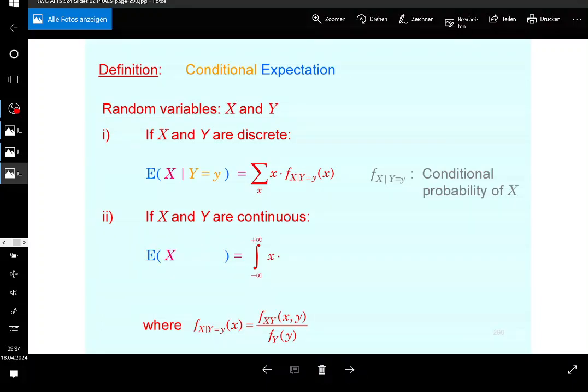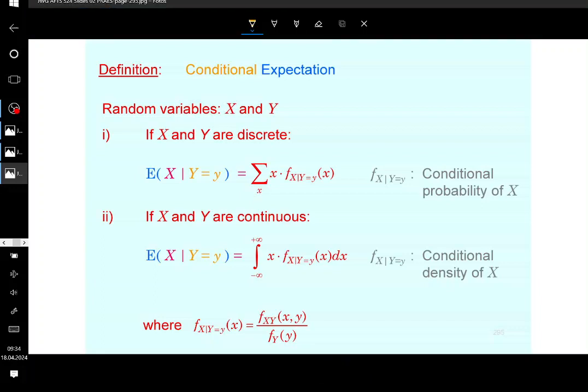Again, let's recall what the expectation of x is. The expectation of x is the integral of its realizations times its density. Okay, so if it has a density, I assume it always has a density, because most continuous variables do. Now, if you take the conditional expectation, you just simply replace it by the conditional density, and this is defined accordingly. So the conditional density is going to be the ratio of the joint density divided by the marginal density, as you saw. Now, the issue with that is the following.